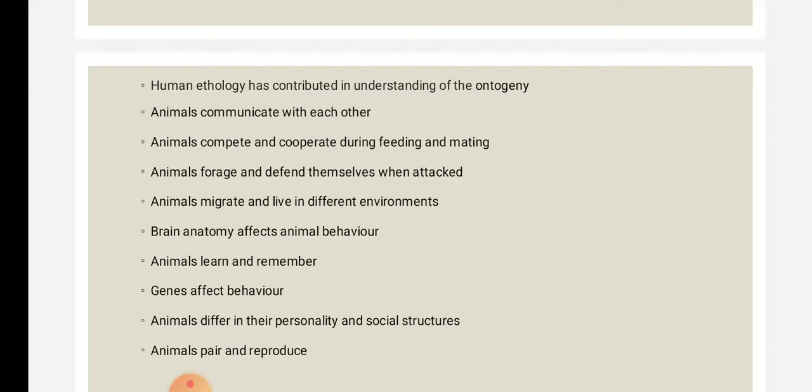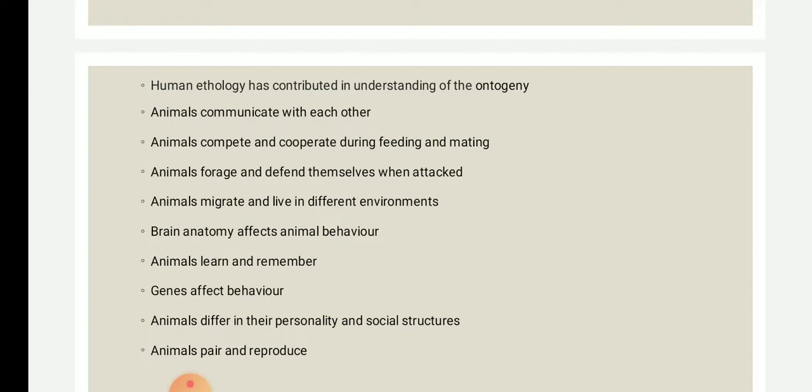Then animals learn and remember. As the environment keeps on changing, animals face different problems and environmental factors, and in order to overcome that, they learn some adaptive features, or they develop some structural or morphological changes in order to survive in the changing environment. These adaptive features or characteristics pass on to the next generation, and that is remembered at their genetic level, okay.